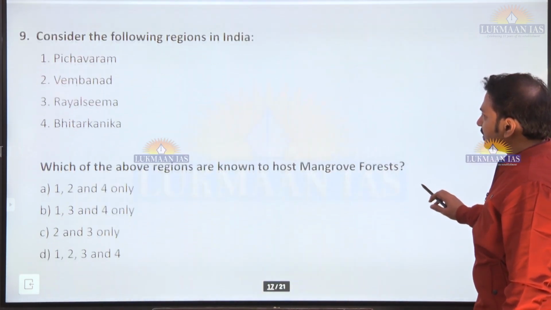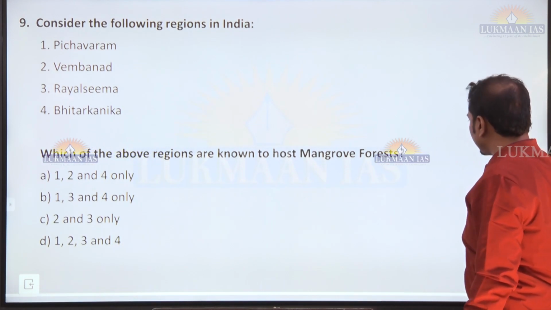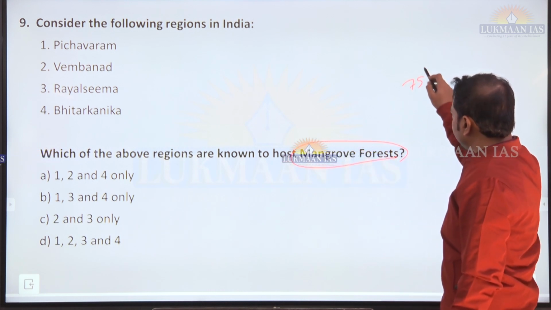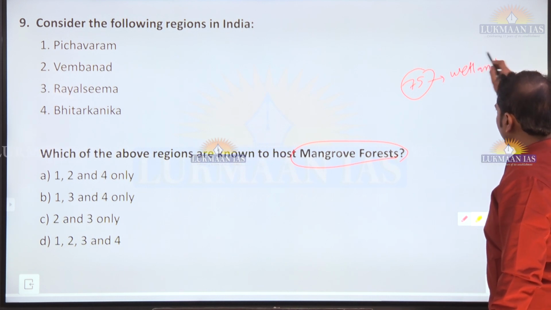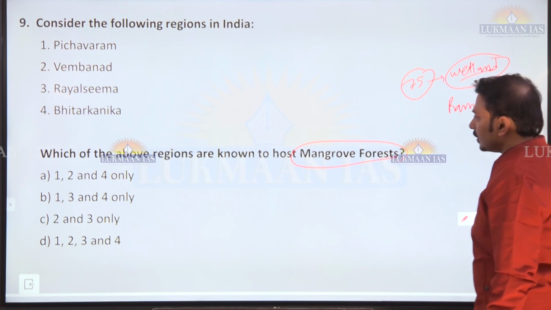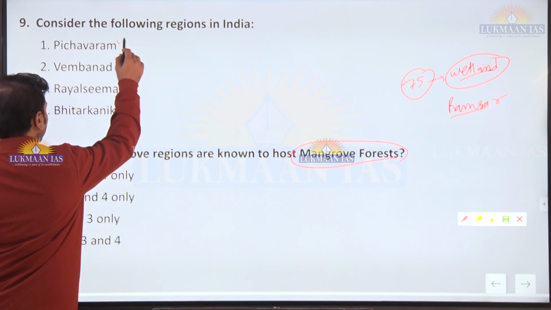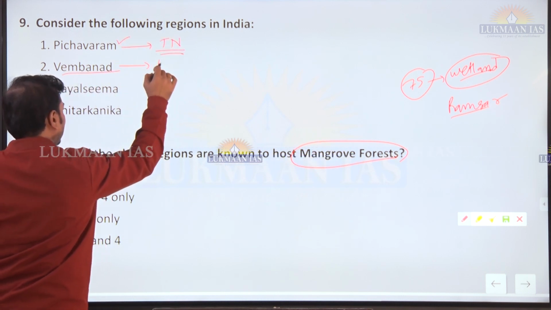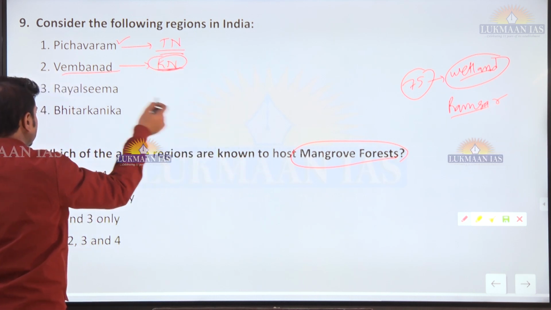Okay. Now consider the following regions and which of the above host mangrove forest. Okay, mangroves are continuously in news. 75 wetlands have been declared in India as international importance or Ramsar site. So this is again and again in the news. Let's identify them. Pichavaram mangroves in Tamil Nadu, it is the mangroves. Vembanad in Kerala, again backwaters, we can say that it is mangrove forest.